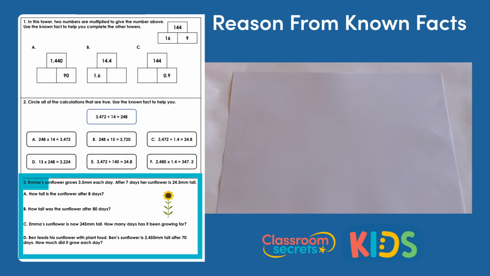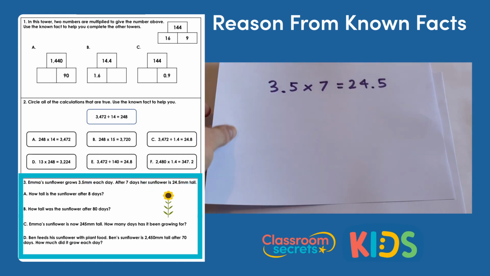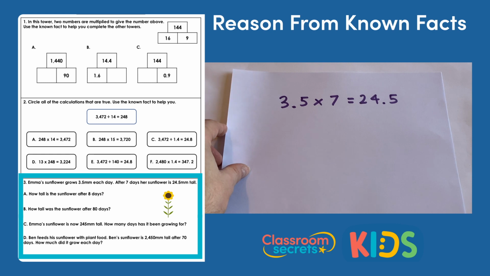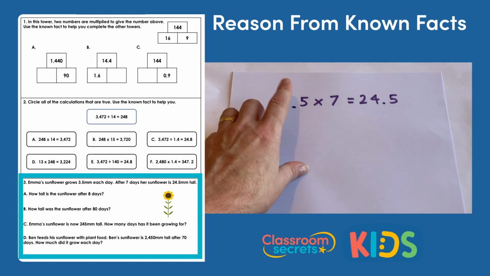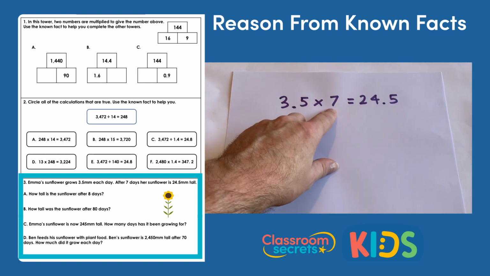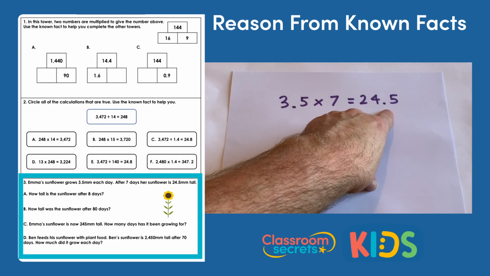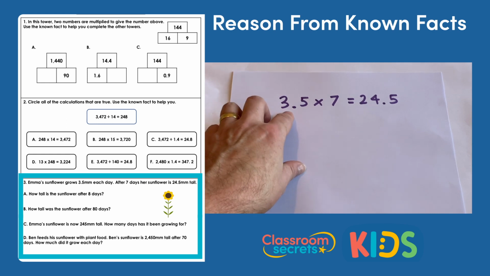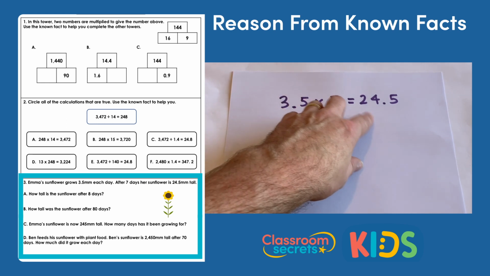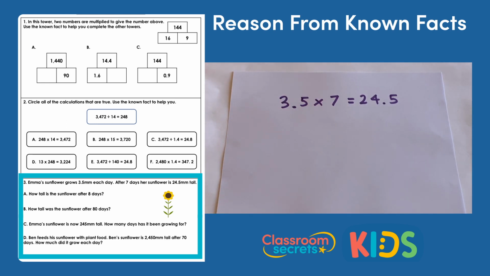Question 3 says, Emma's sunflower grows 3.5 millimeters each day. After 7 days, her sunflower is 24.5 millimeters tall. And we have statements A, B, C and D with questions about the sunflower. What I've done is I've just written that fact as a multiplication. So it says Emma's sunflower grows 3.5 millimeters each day. After 7 days, so after 7 lots of 3.5 millimeters, it's 24.5 millimeters tall. So our fact is 3.5 multiplied by 7 equals 24.5.